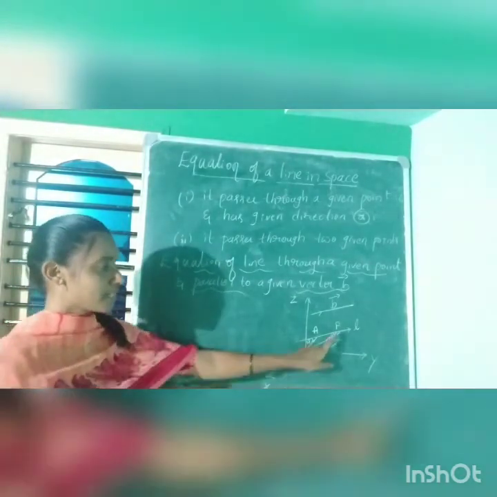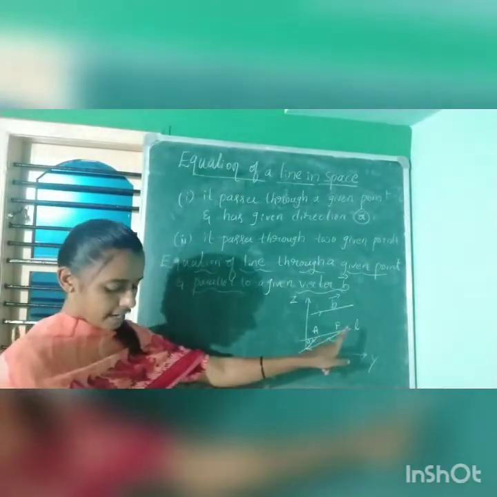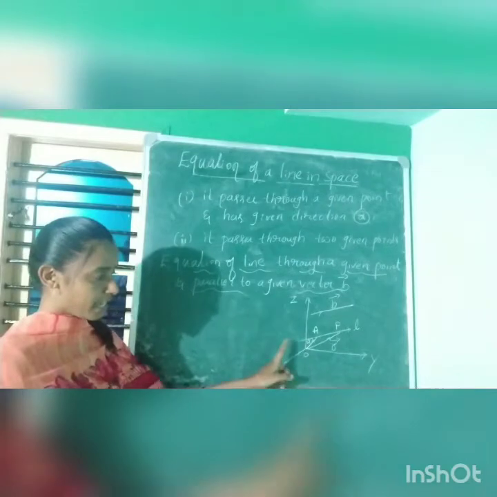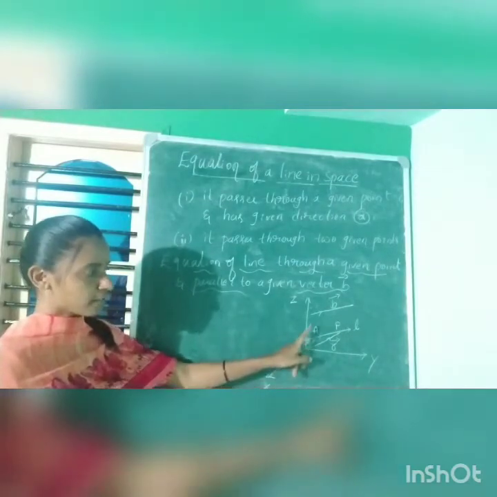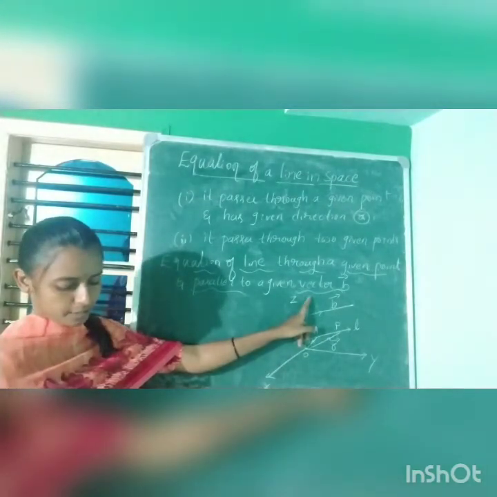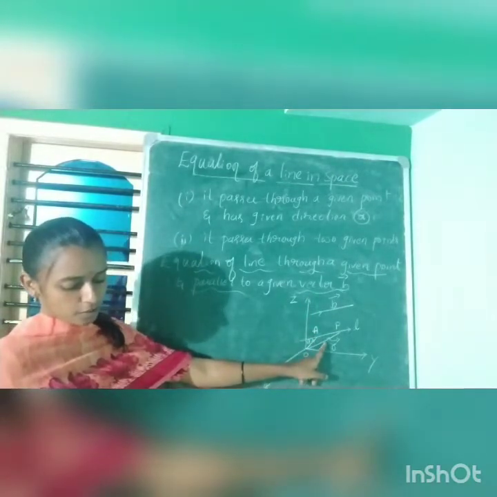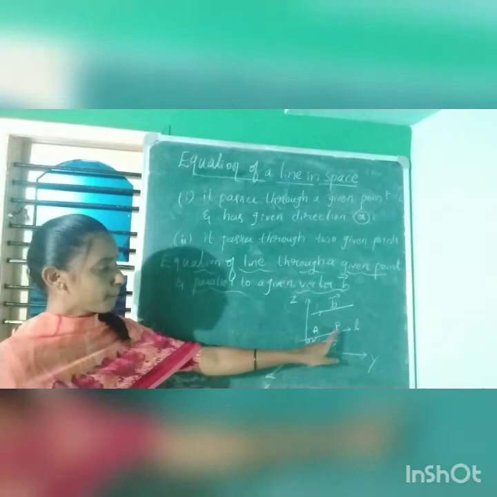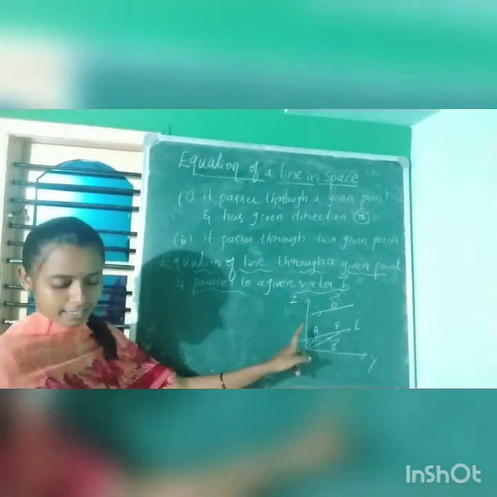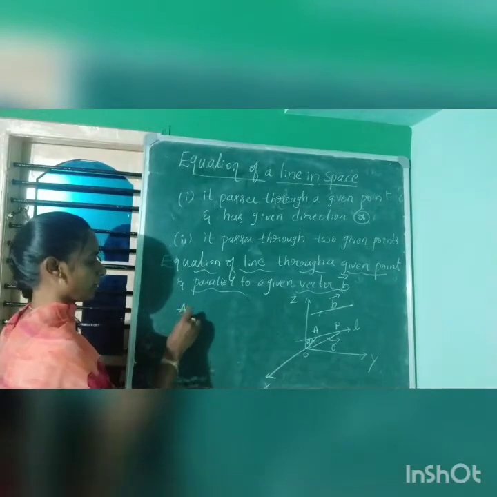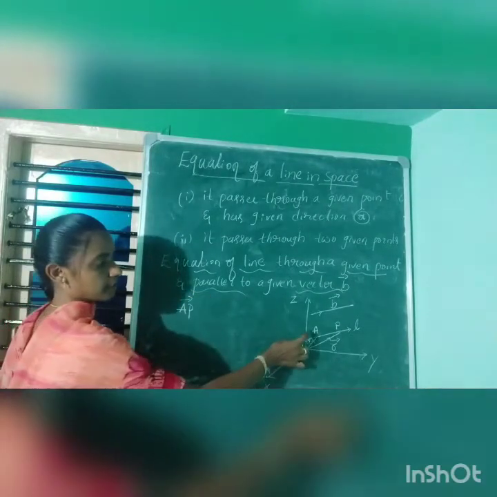Let L be the line which passes through the point A and is parallel to the given vector B. Is it clear? Next, let vector R be the position vector of an arbitrary point P on the directed line L. Then we can write the vector AP.